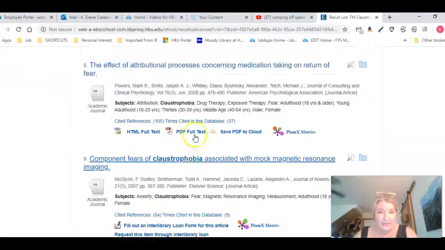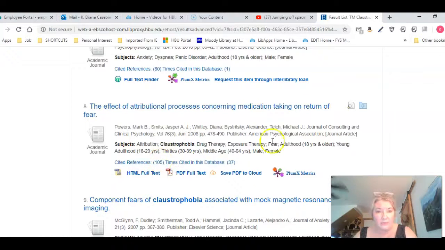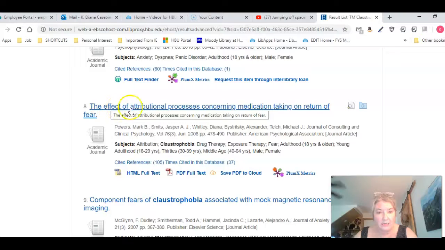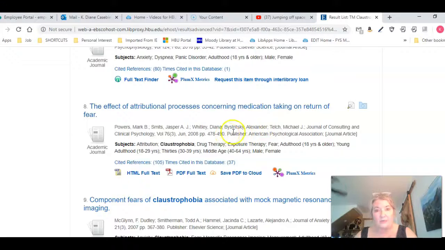Here's the full text, and the interesting thing about this one, as you can see, remember we're in one database right now. This is the title of your article, and then you've got your subject heading showing your authors and the journal information. But I want you to note this article was written in 2008, and you've got the references for that article here. And a lot of these are sometimes linked, so you can just go straight to one of the references this author used. Or you can see times cited in this database.